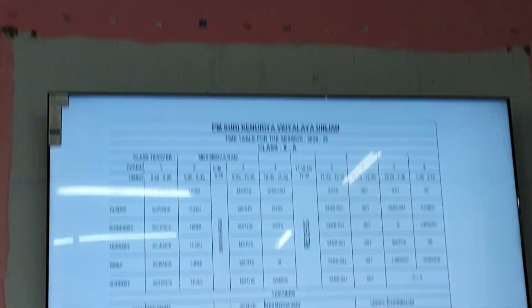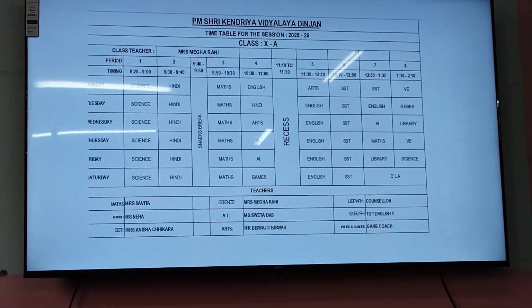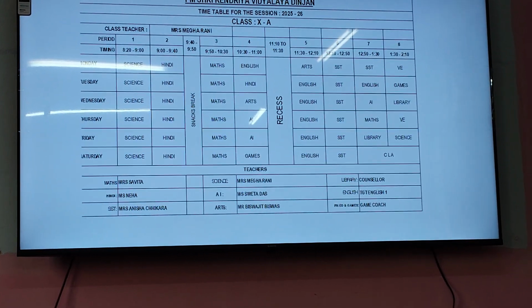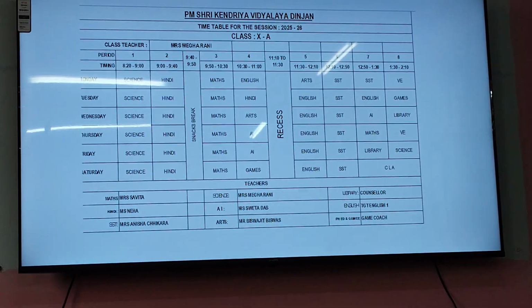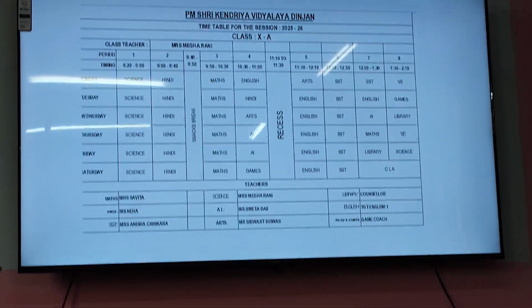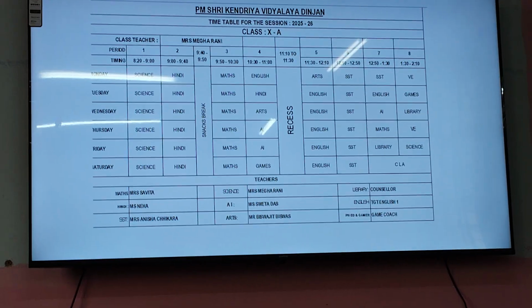One example I am showing. This is the timetable that came up for 10th A this year. So as far as possible, we kept science first, Hindi, then maths, English, whichever way they have said. As far as possible, we have kept it. Some of the periods have gone back. In that case we are helpless.